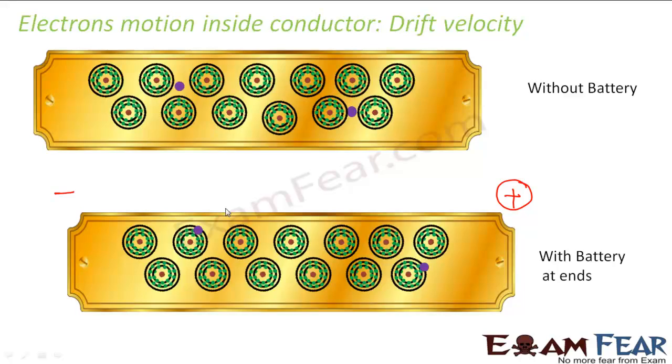Here also, when you apply the external electric field, the negative charges, that is the electrons, start getting attracted towards the positive charge. Similarly, the positive ions, because when the electron comes out of the atom it becomes a positive ion, also get attracted towards the negative charge. But the positive ions do not move because the mass of the positive ion is very high compared to the electron. This is similar to a fat person and a very thin person.